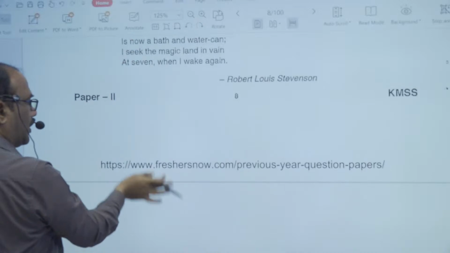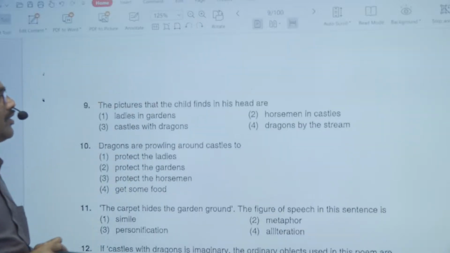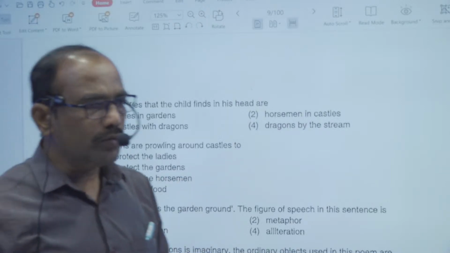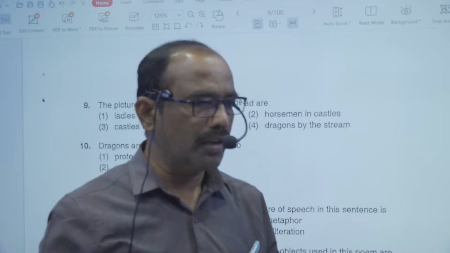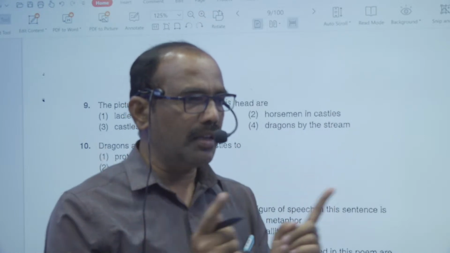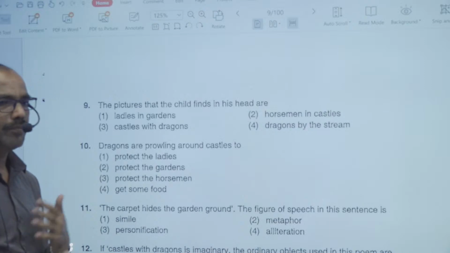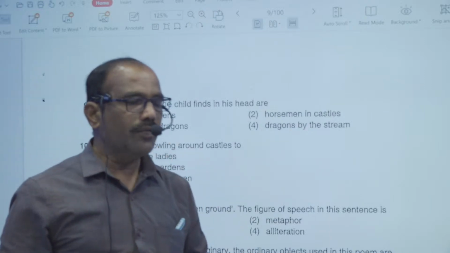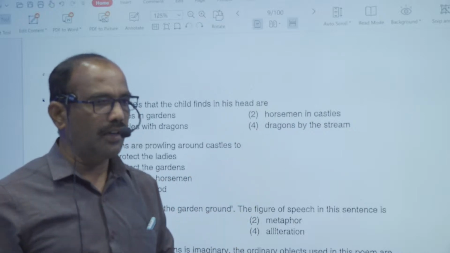So first of all, read the question. The pictures that the child finds in his head. There are two stanzas given in that particular poem. In the first stanza, the child imagines, there are imaginary aspects. And in the second stanza, when the child wakes up, what the child sees is reality. The first one is the imaginary world, the second one is the real world.